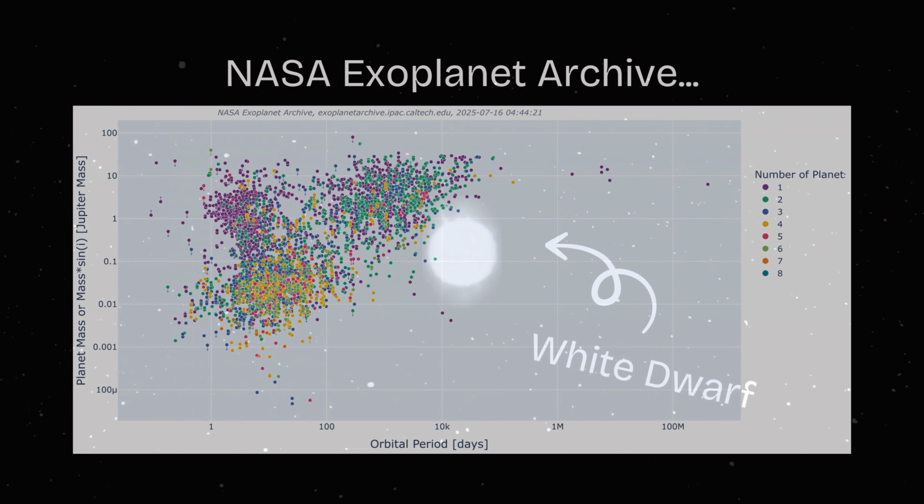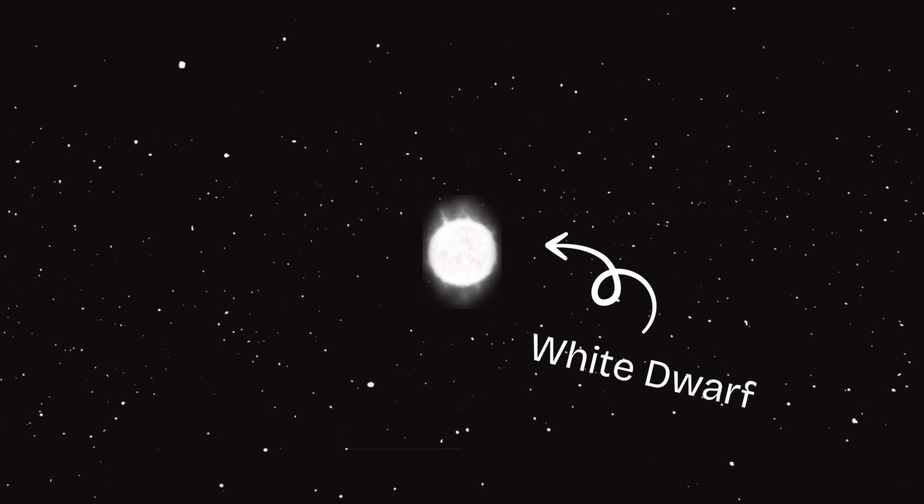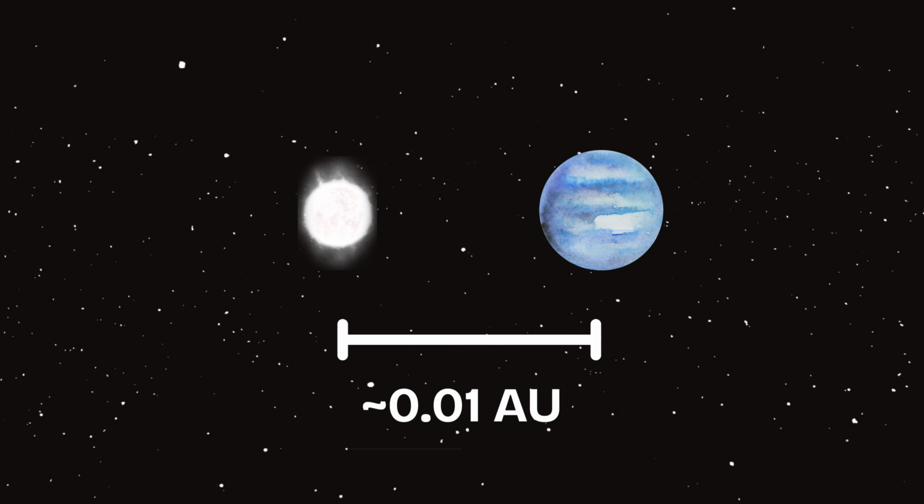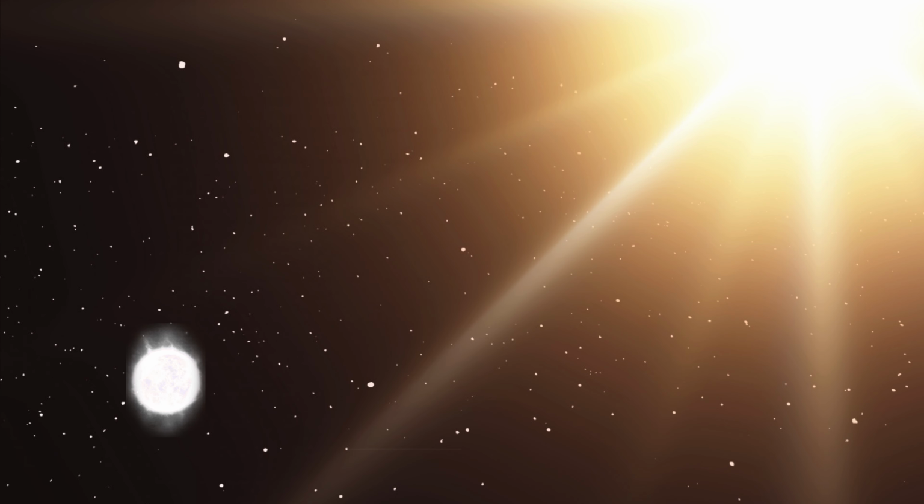our own solar system. In a white dwarf system, the habitable zone for an Earth-like planet is very close, around 0.01 astronomical units from the star. This is because white dwarfs are much dimmer than a main sequence star, which means a habitable planet needs to be closer to get the heat and radiation it needs to thrive.